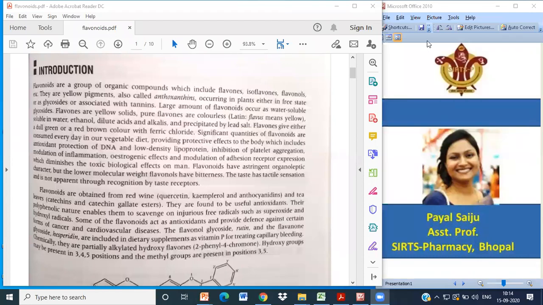So good morning, students. In the pharmacognosy class, today we are going to study flavonoids, the second unit, third part. So let us start with the introduction and the definition of flavonoids.